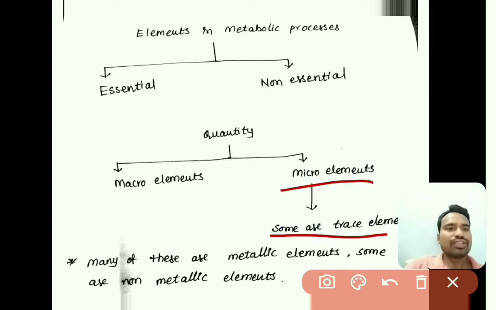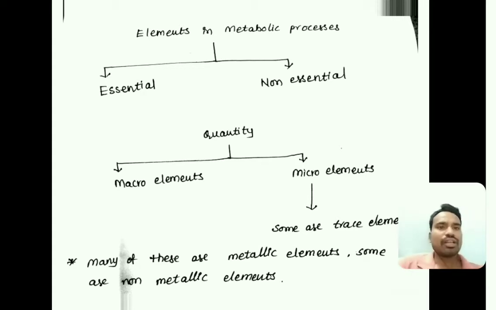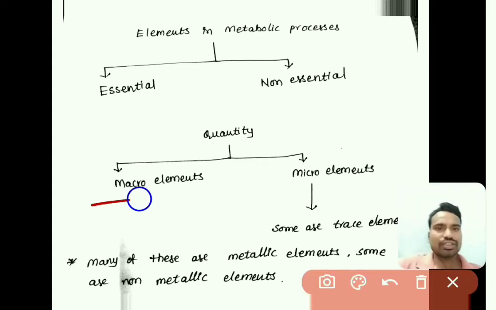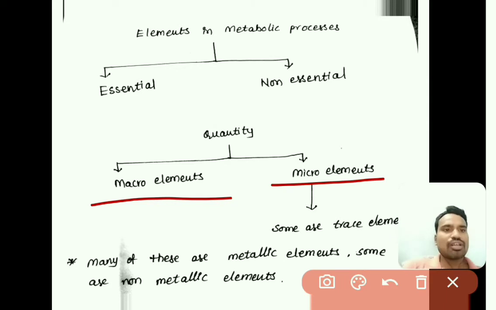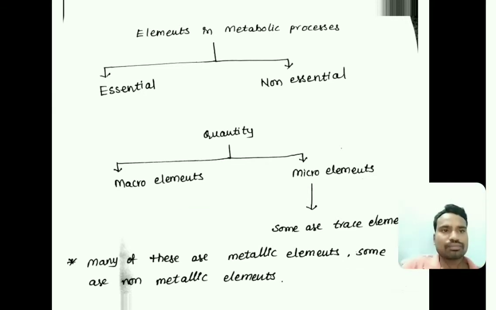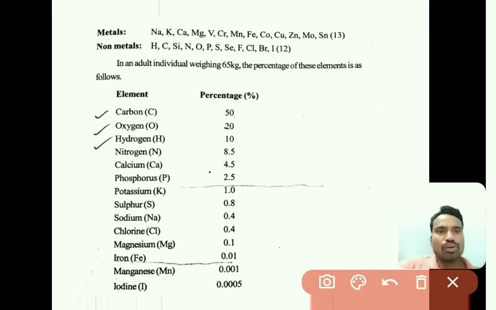Among the essential elements, whether macro or micro, the majority are metallic elements and some are non-metallic elements. So what are the elements required for our metabolic process?